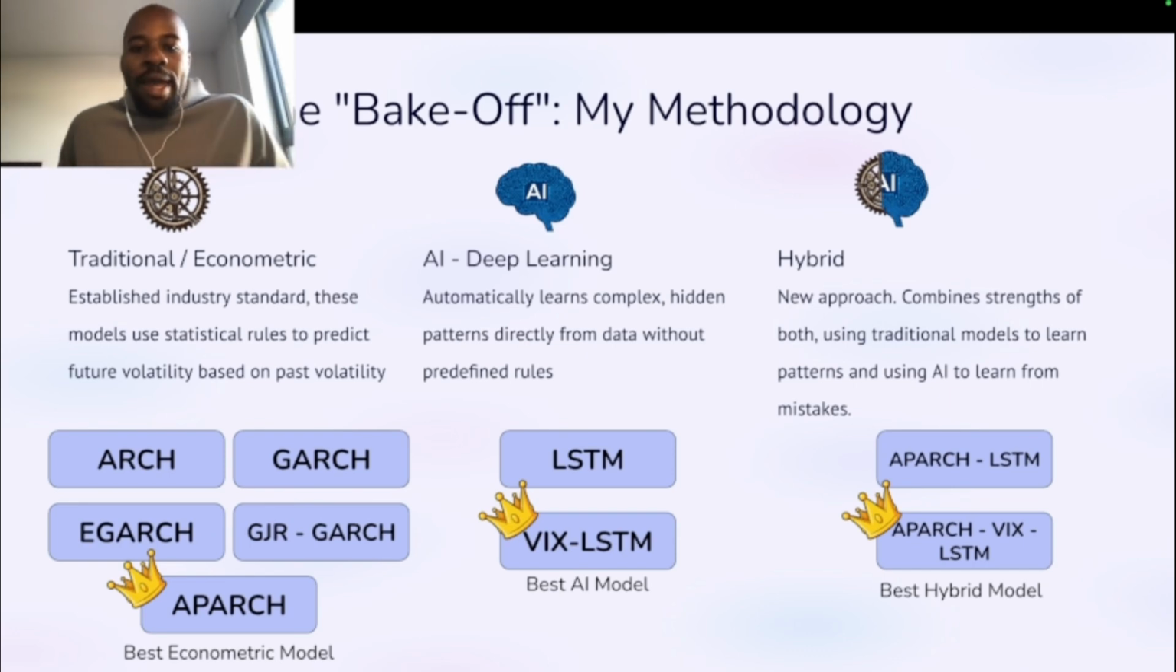So we've also got AI deep learning models. These work differently. They automatically learn complex hidden patterns directly from data without predefined rules. And I tested the LSTM by itself with the S&P 500, and the LSTM with the VIX.